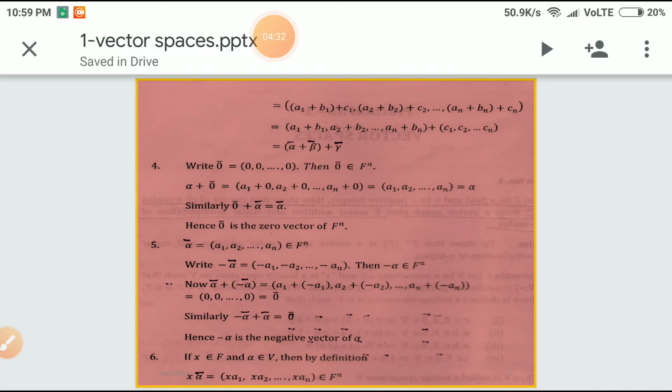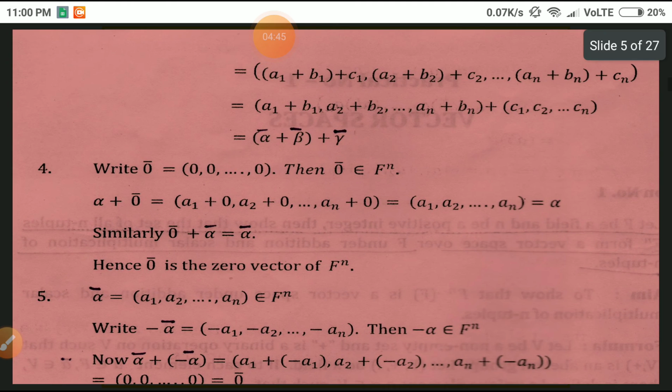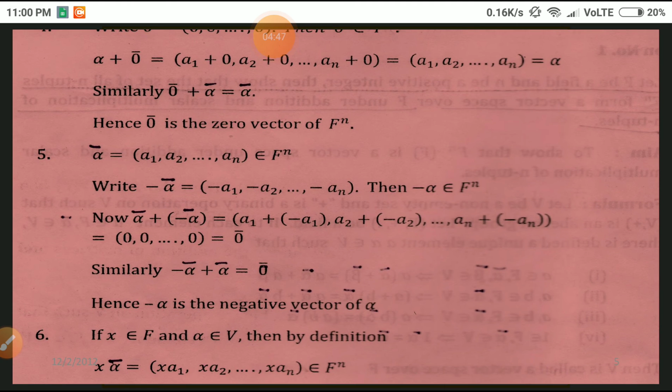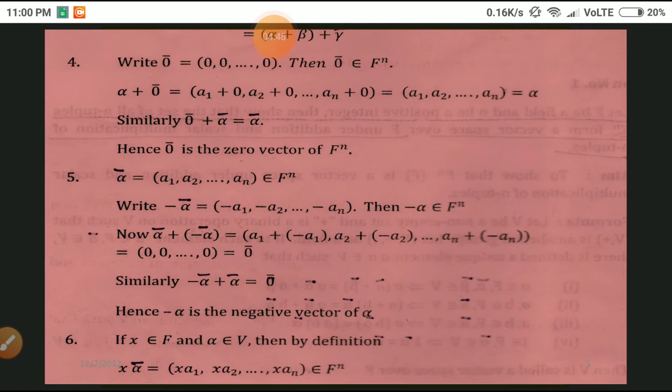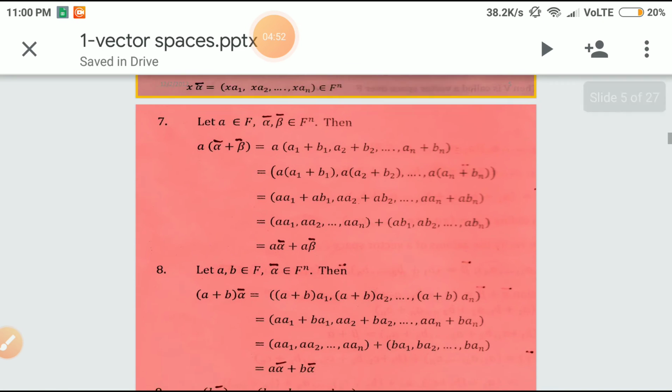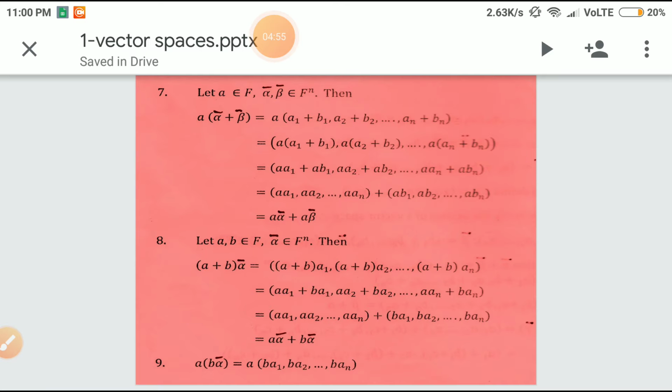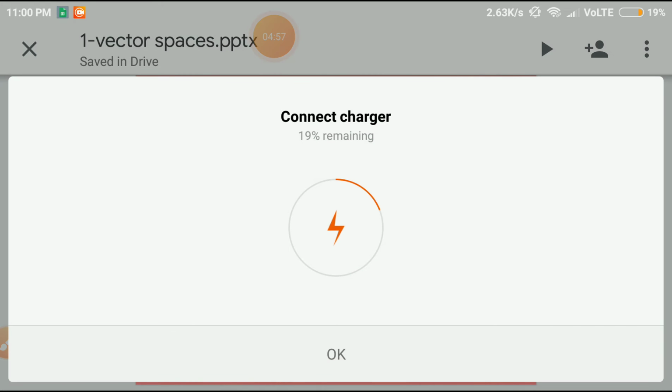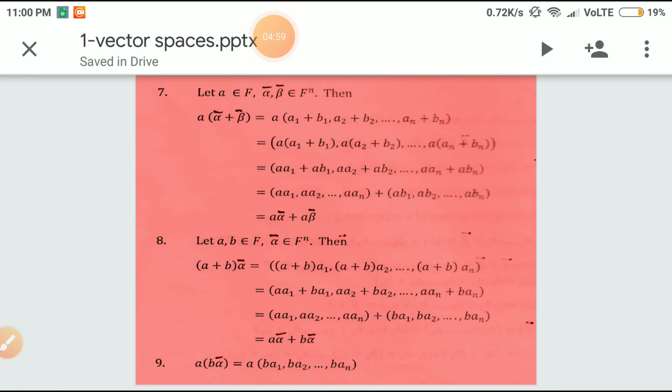So, if x belongs to F and alpha belongs to V, then we define the scalar multiplication x alpha bar equal to (x a1, x a2, etc., x an) that belongs to F power n. So, now we have verified 6 properties till now. Next, we are going to have the 7th property, that is take one scalar and two vectors. So, a belongs to F, alpha bar, beta bar belong to F power n.